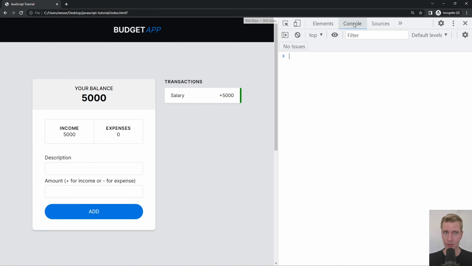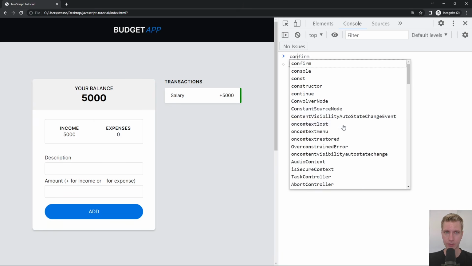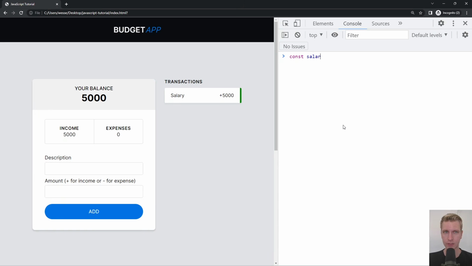Now for the JavaScript, we are often interested in working with the console, right? So here I can actually write JavaScript. So I could say something like salary 3,000. Right, I could assign the number 3,000 to a new variable called salary. I can press enter here. Whenever you write a line that doesn't return something, as it's called, you're going to get something like undefined. So here we're just creating a new variable, assigning a value to it. We're not really returning, and we'll talk about what returning means. Here we're not returning anything, so you see this undefined. It's just how browsers work.